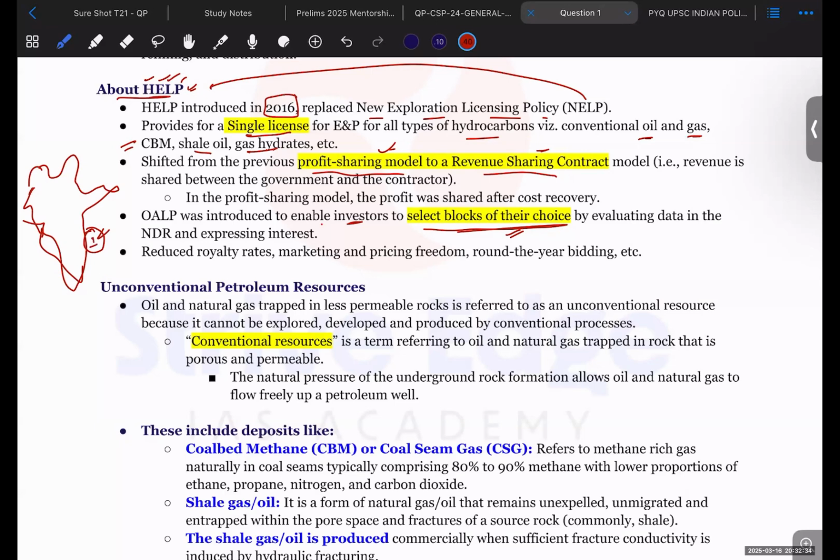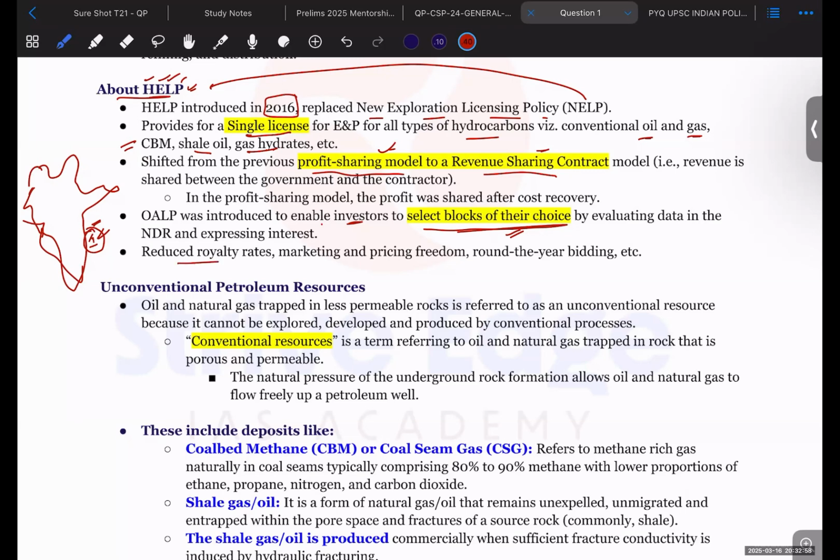If this block has been given to a single company, and another company wants to explore this block, then permission needs to be taken from the government of India. Otherwise, if the block is not explored, any company can go and explore the oil or gas from it.